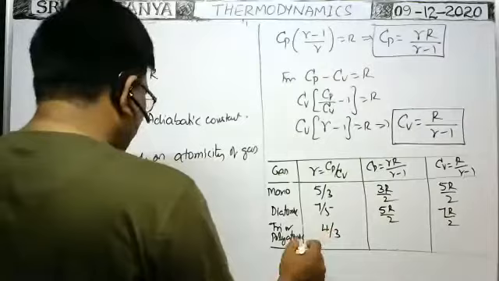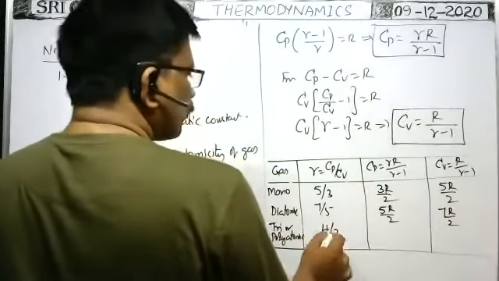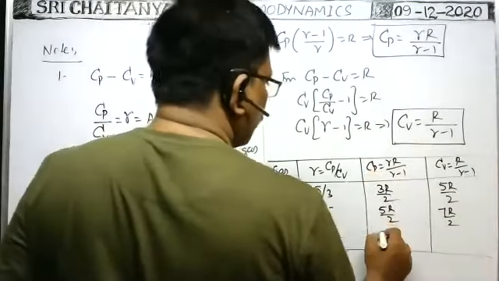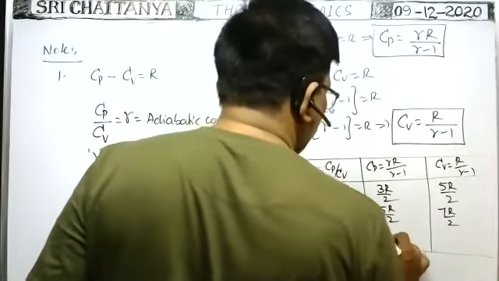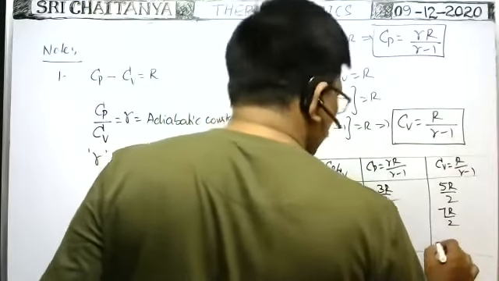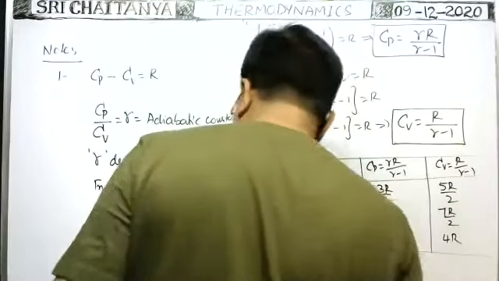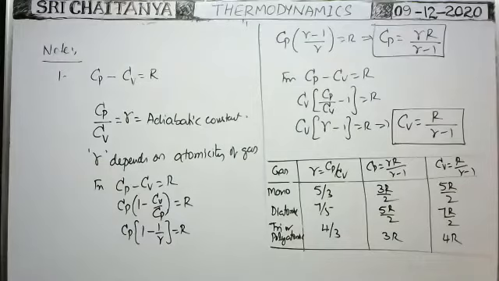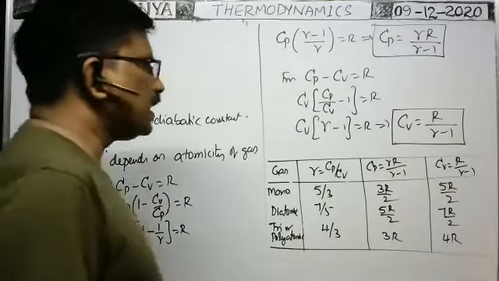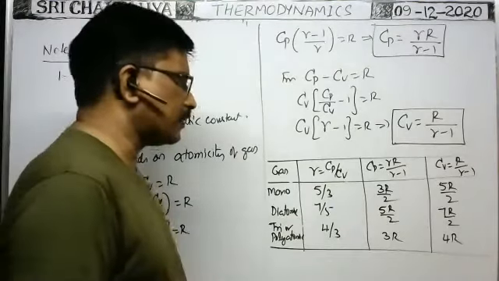For tri or polyatomic gas, gamma is 4 by 3. When you substitute gamma is equal to 4 by 3 and you simplify them, then you will get Cp is equal to 3R. And here Cv is equal to 4R. So these are the Cp, Cv values in terms of universal gas constant. Okay.